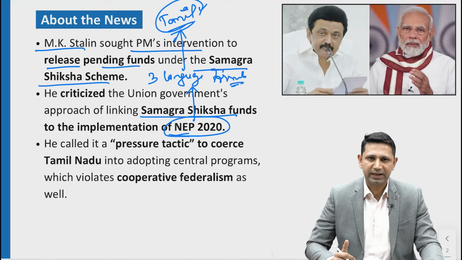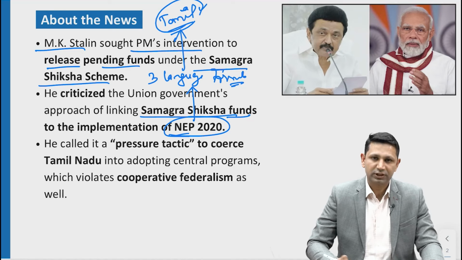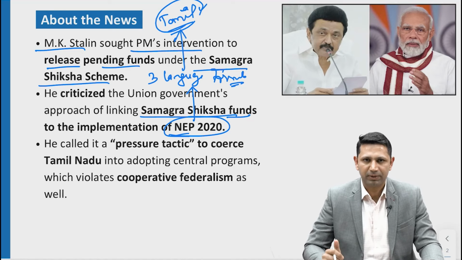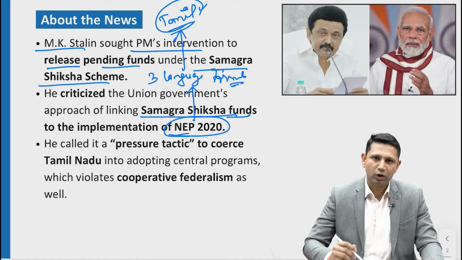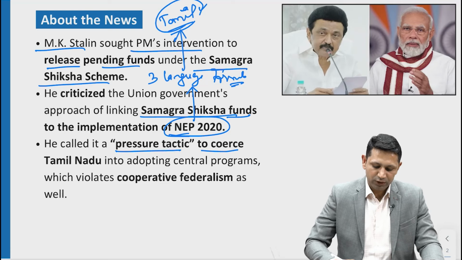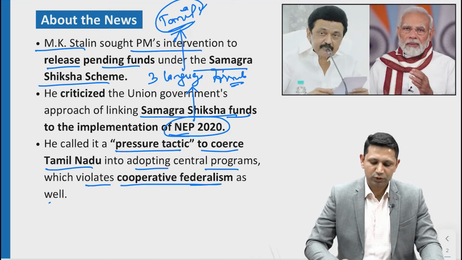Now CM Stalin has said that these Samagra Shiksha funds should be de-linked from the NEP implementation. That's why these funds have been stopped by the union government. He has also said that this is a pressure tactic to coerce Tamil Nadu to adopt the central programs, which violates cooperative federalism as well. So this is the issue.